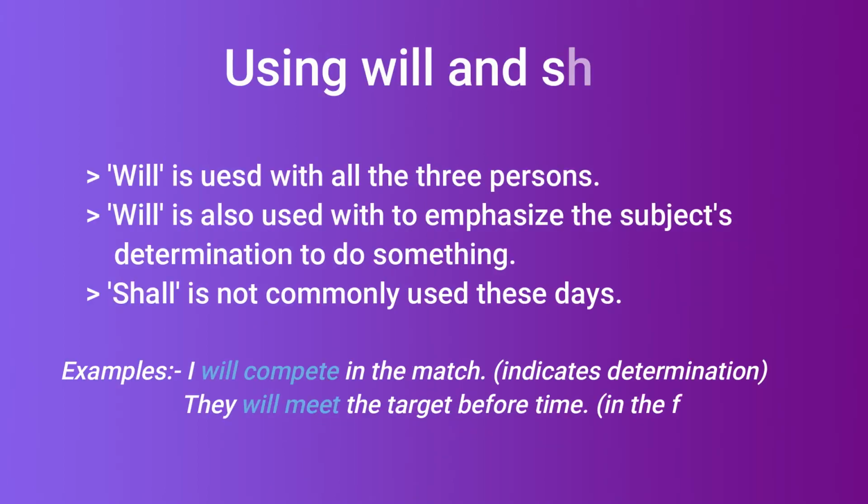The future tense can be formed using either will or shall. Will is used with all the three persons nowadays. Will is also used to emphasize the subject's determination to do something or to show that an event will certainly happen in the future. Shall is not commonly used these days except for asking questions or making suggestions.